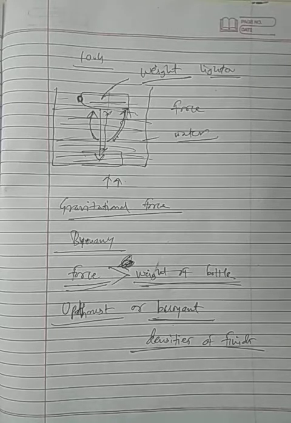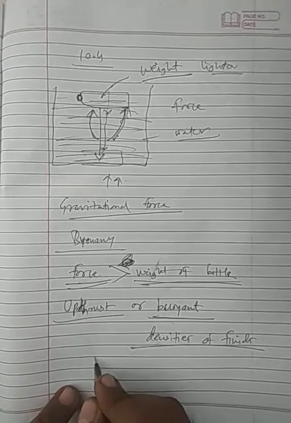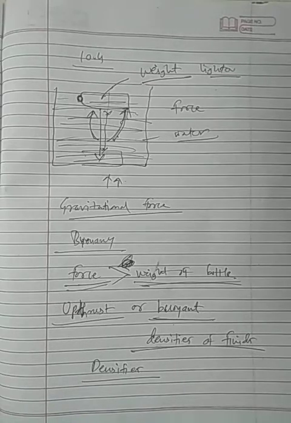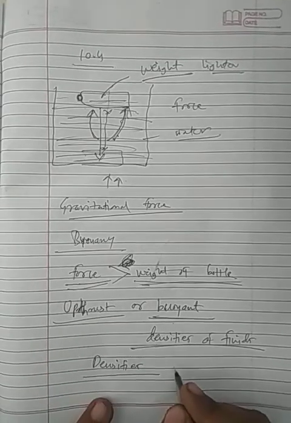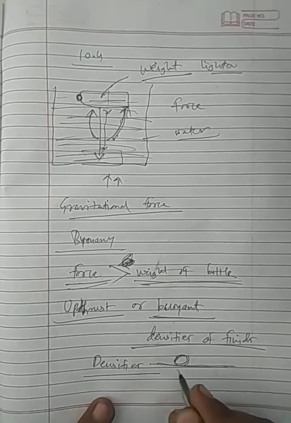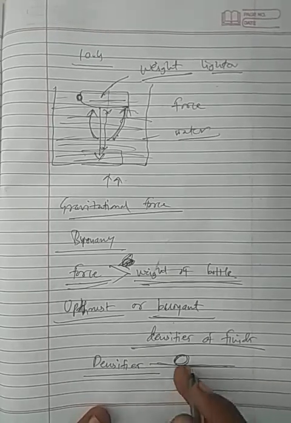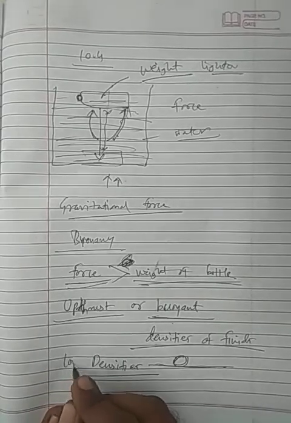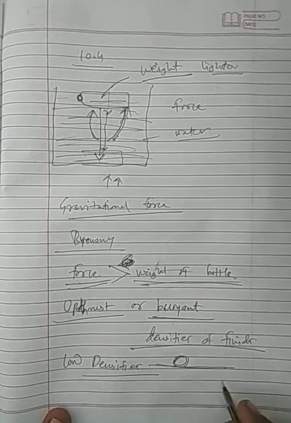Now we will study why objects float or sink when placed on the surface of water. So you know the answer: due to the difference in densities. When an object floats on the surface of water, this is water and this is the object floating on it, it means the object has lower density than the water.